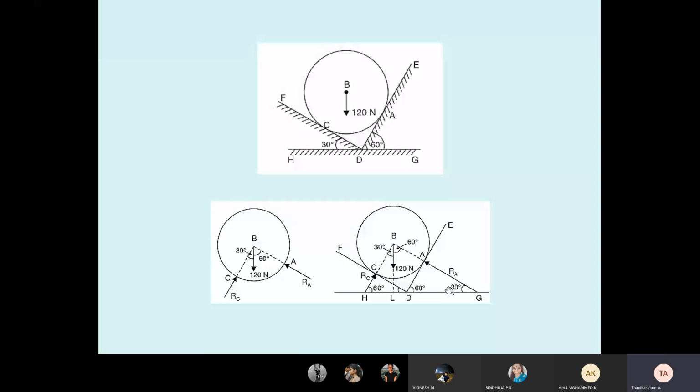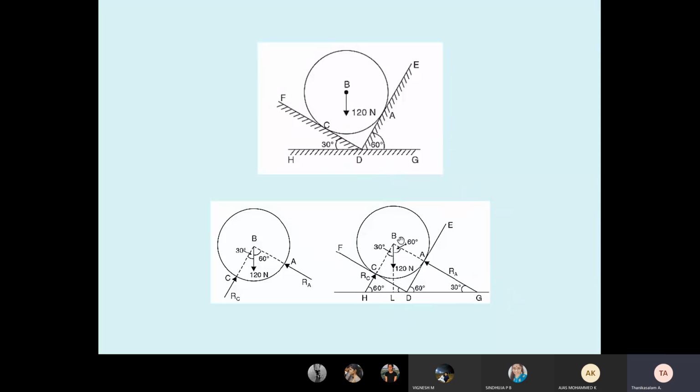So any reaction is with respect to the contact surface. Here the contact surfaces are DE and DF. DE is the contact surface for reaction A, and DF is the contact surface for C, the reaction point. With respect to the contact surface ED, the reaction is at 90 degree. Already 60 is given; the balance angle is 30 degree. Similarly on the left side, RC with respect to contact surface DF is acting at 90 degree. Already 30 is given; the balance angle is 60 degree. So the reaction goes to the center point, B.